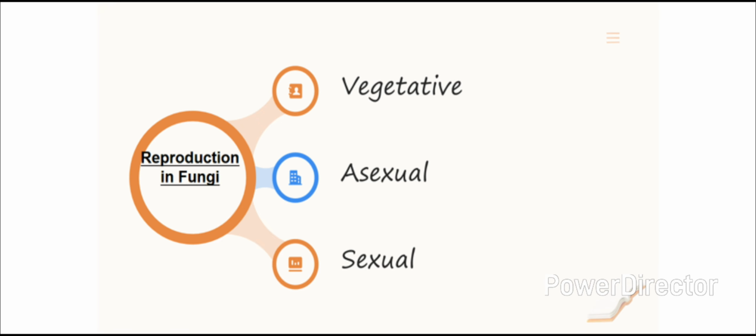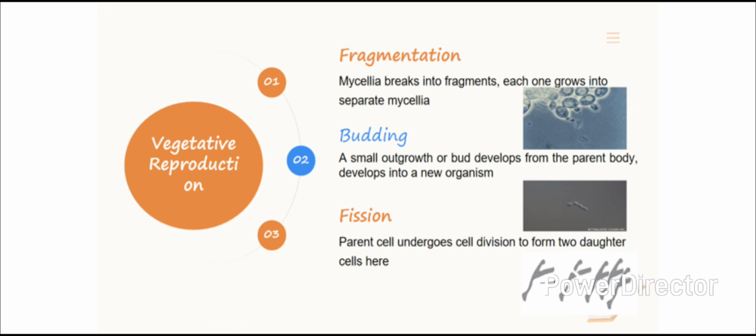Coming to reproduction in fungi. Fungi reproduce vegetatively, asexually and sexually. Vegetative reproduction occurs by fragmentation, budding or fission. Fragmentation: in this method, the mycelium breaks into fragments and each of which grows into a separate mycelium. This occurs due to mechanical injury or decay.